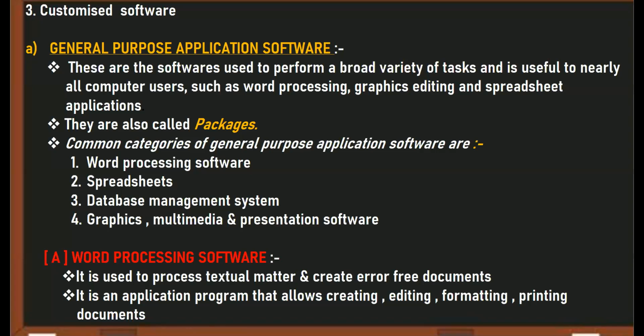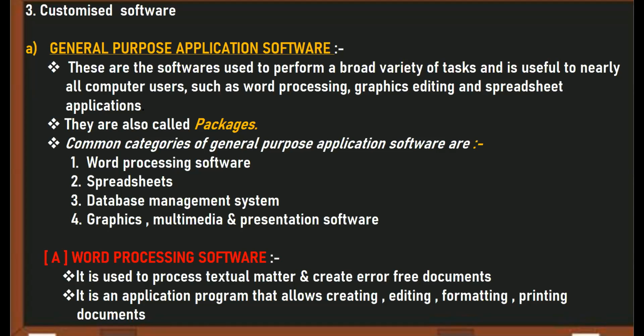Okay, so the softwares which are used to perform different variety of tasks and is helpful to every user, right? Such softwares are also known as packages. The another name of general purpose application software is packages.